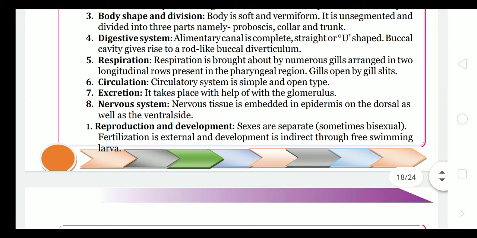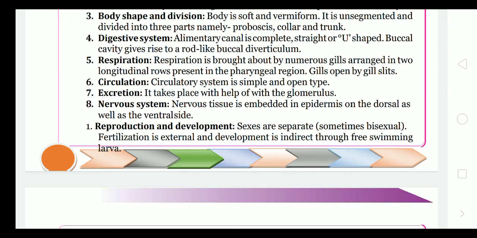Respiration is brought about by numerous gills arranged in two longitudinal rows present in the pharyngeal region. Gills open by gill slits. Gill slits we haven't studied yet, but we are going to study them in detail in Pisces. Gills are a kind of respiratory organ for aquatic animals, and they are in the form of rows. That's why they are termed gill slits.